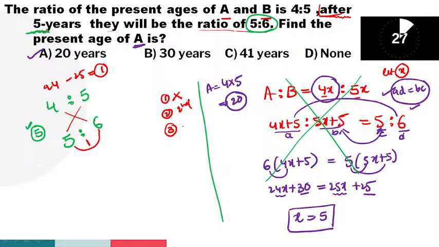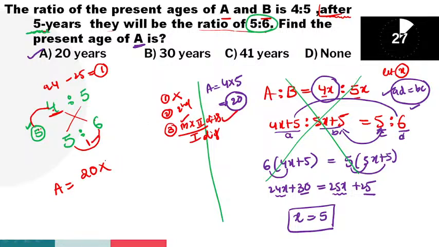And coming to the third step, multiply the step 2 difference by the step 1 difference. All right, we have to find out the present age of A. Present A is how many parts? 4 parts. After how many years? 5 years. Okay, 5 fours are 20. It is a multiplication into step 2 difference.